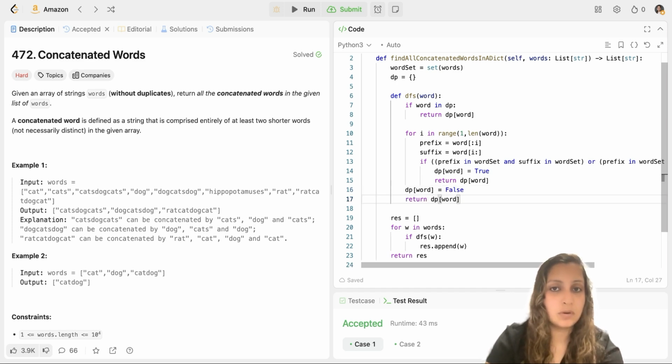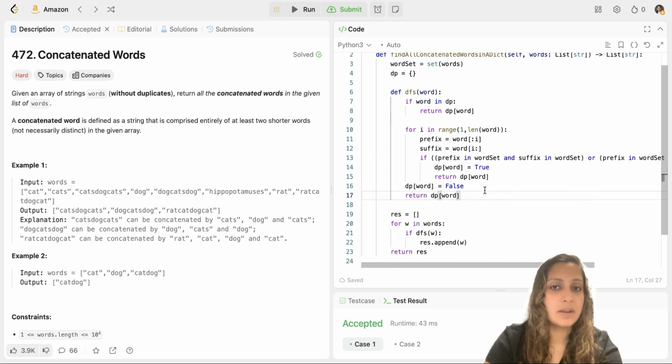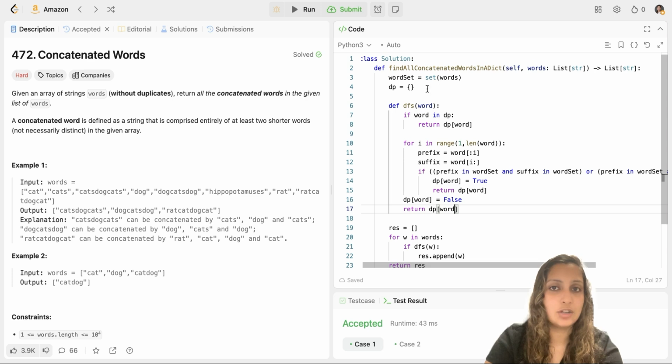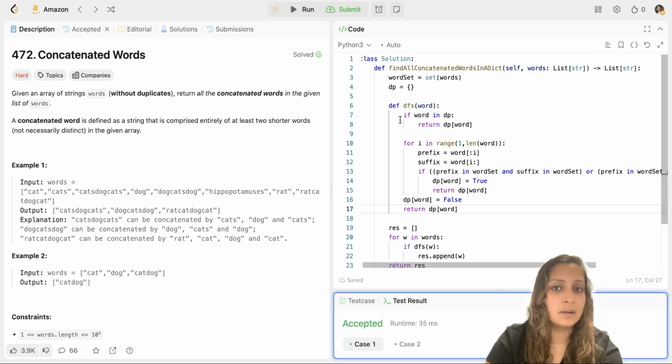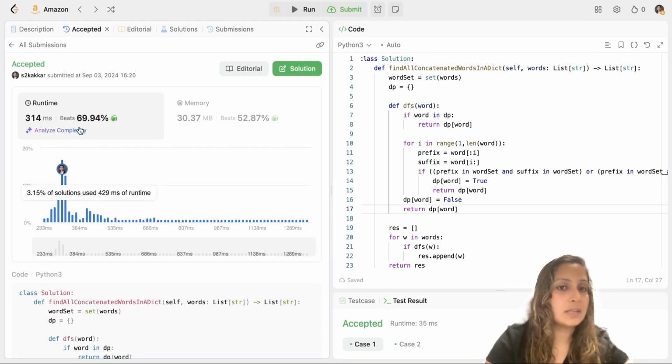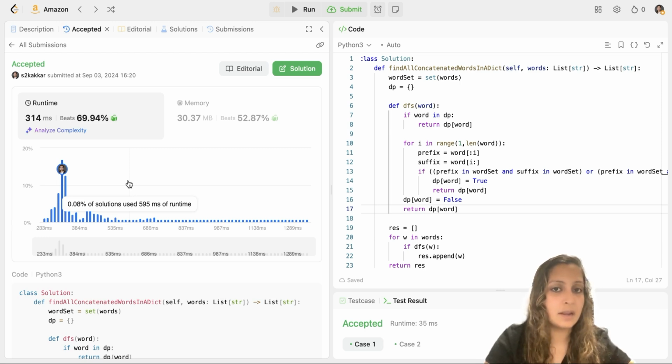That's my entire code. And now, if you see, I made very minor changes. I initialized the cache, and then I checked if my word is already assessed and is there in the cache, and retrieved the result. If it is not there, then in the for loop, I checked for the conditions. If the conditions are met, I updated DP[word] and returned it, either true if the conditions are met, or false if they are not met. So let's run it. It's accepted. Let's submit. As you can see, our solution is doing better than before. So that's the entire coding part of it.